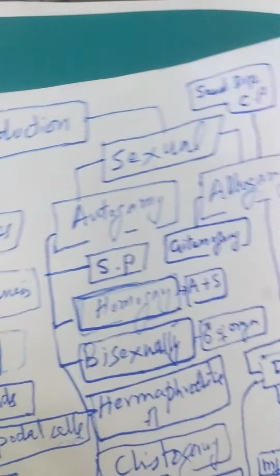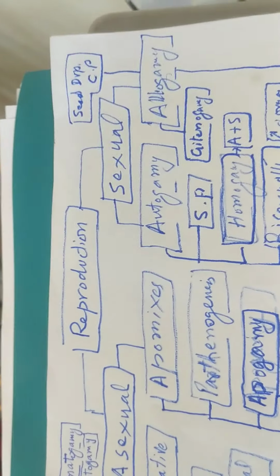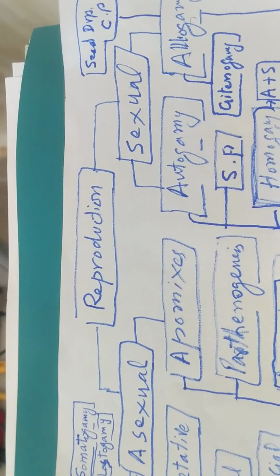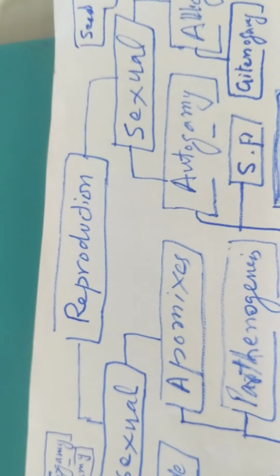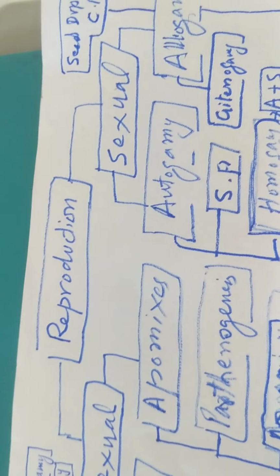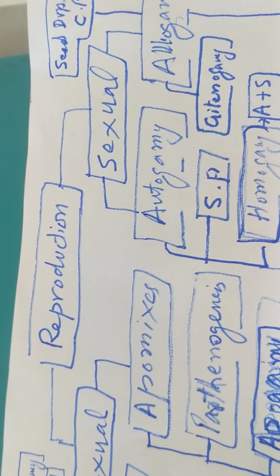The topic under discussion in plant breeding and genetics today is reproduction. What is reproduction? Reproduction means to produce offspring of the same kind. It is the multiplication of living organisms.